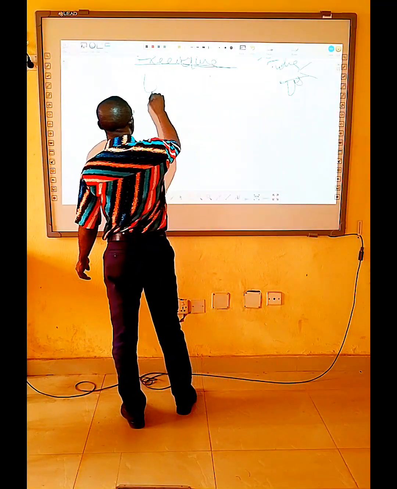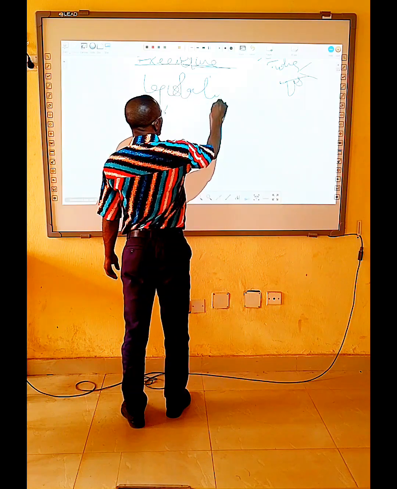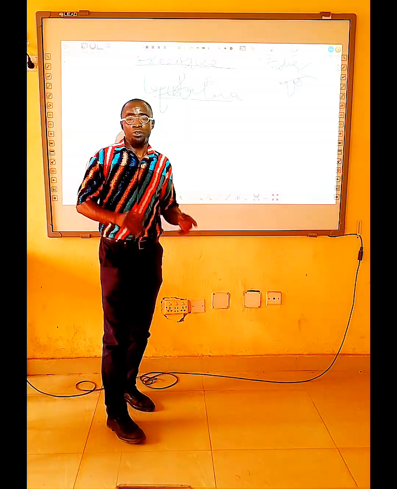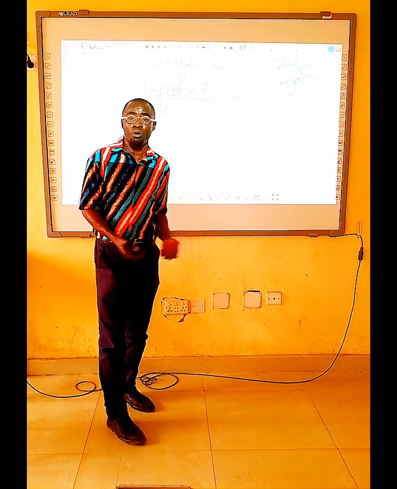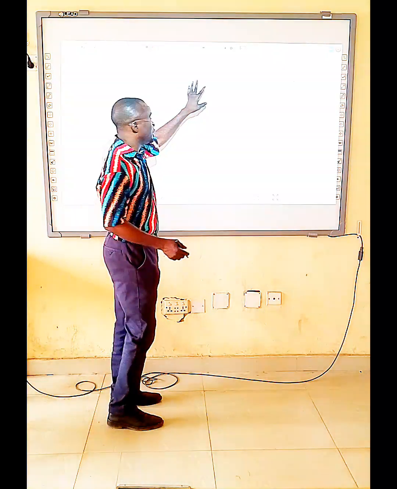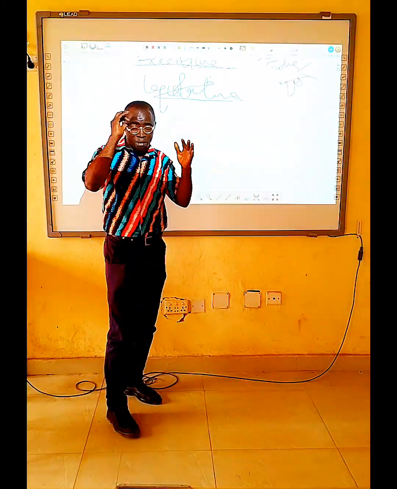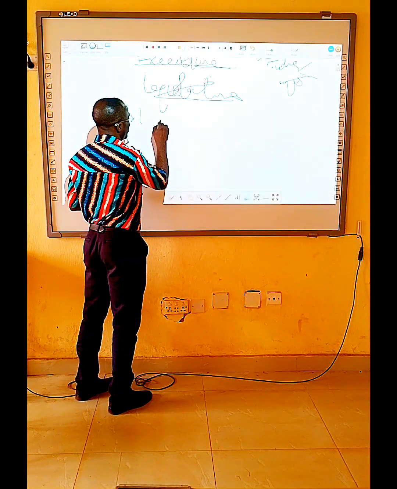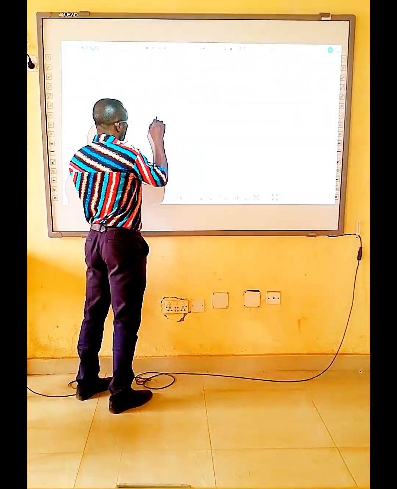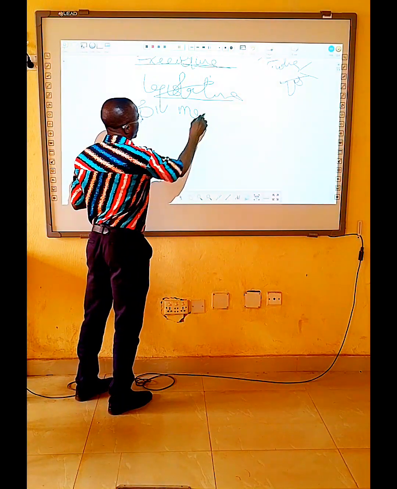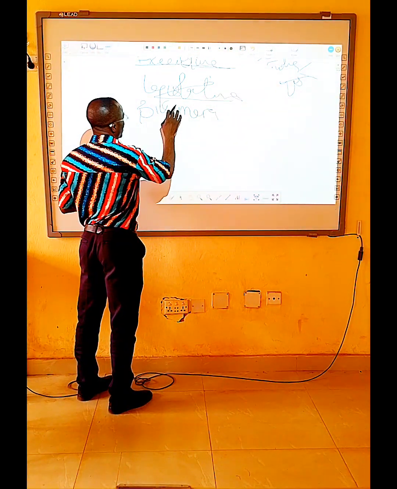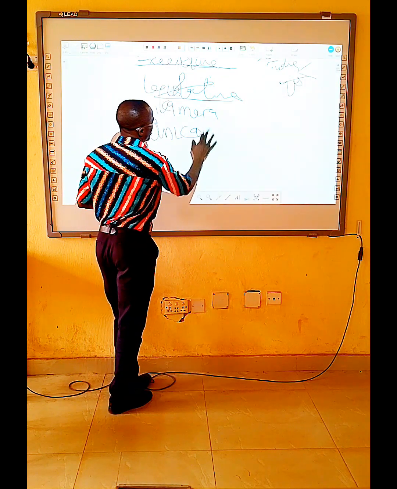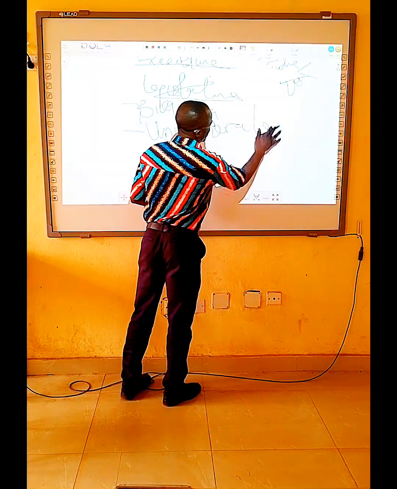Let me move away from that and come to this. Let's go to the legislature. Don't forget, the legislature is the organ of government responsible for the making of law for the country. In Nigeria, don't forget we have two types of legislature. We have the bicameral legislature and the unicameral legislature.